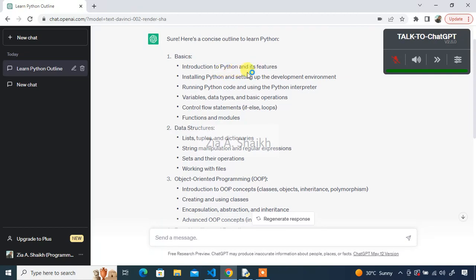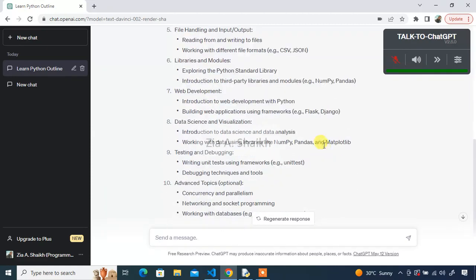Okay, I have another question: what is the scope of Python? If I'm going to learn a new language, I should know the areas where I can use this new language. Let's ask it. Please tell me where I can use Python code or what are the areas where Python is usable. Okay, let's see.